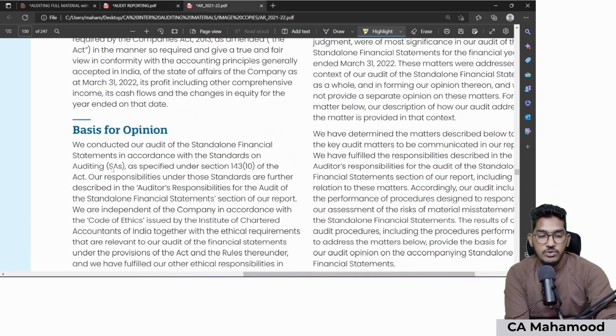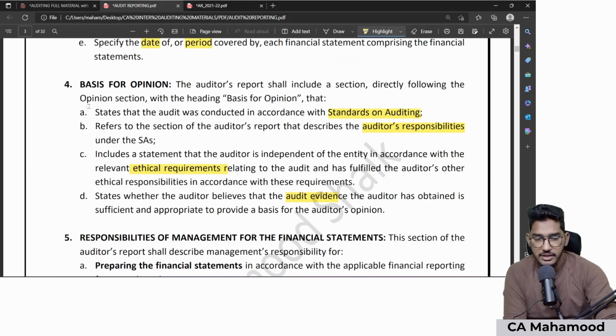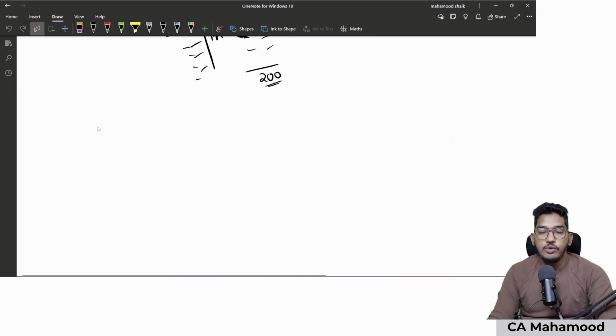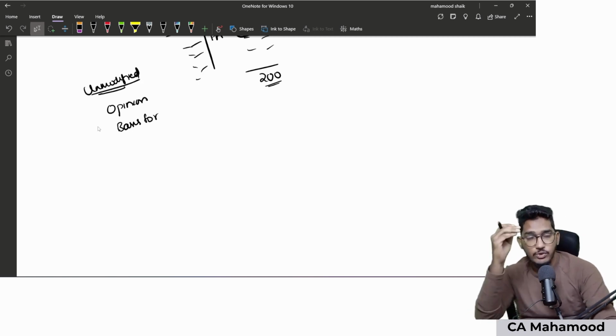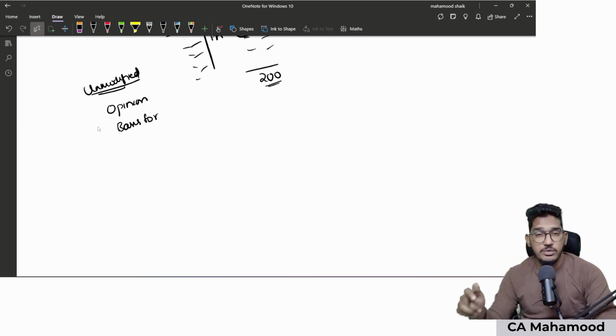So even in the audit report, if you do the detailed reading, those are the 4 items which will be presented in the basis for opinion paragraph. Clear everybody? Now one more point to add here. SA 700 and 705, if you do a collective reading, say that if you are giving unmodified opinion, the title of opinion paragraph will remain just opinion and the title of basis for opinion will remain just basis for opinion paragraph. But whenever you are giving modified opinion, it could be qualified, adverse or disclaimer, the titles of the opinion and basis for opinion paragraphs should also be changed.